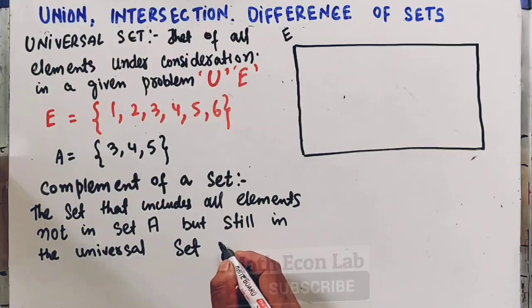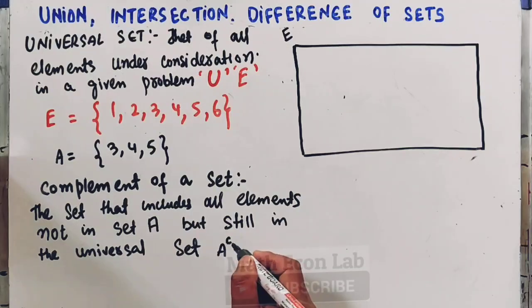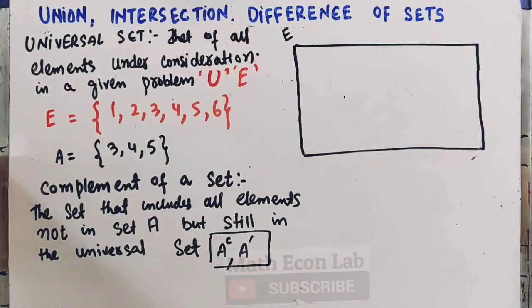The complement is denoted by A superscript C, which denotes A complement, or A prime. These are the notations for A complement.